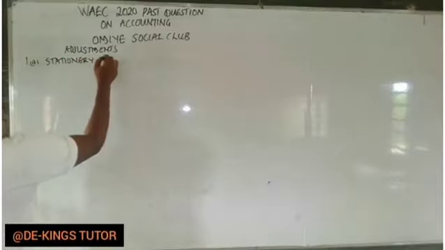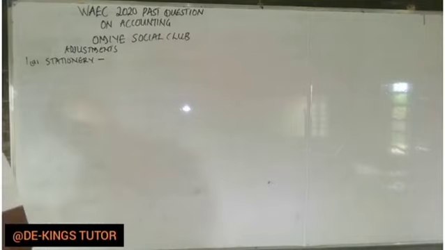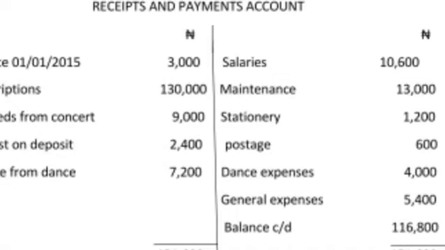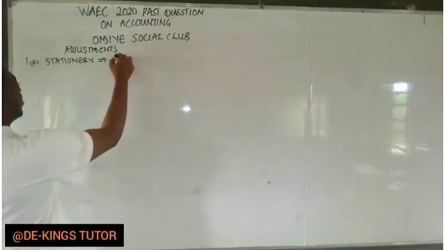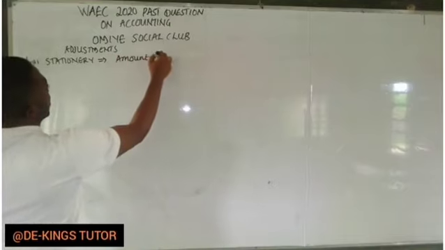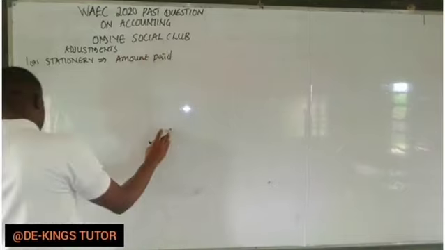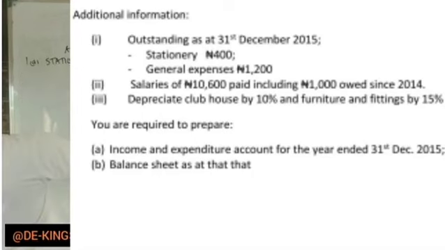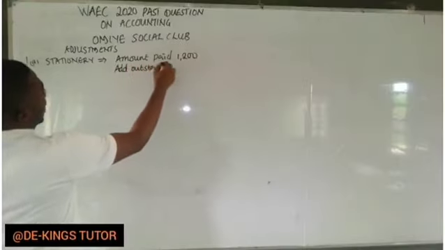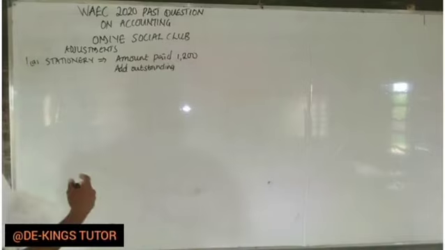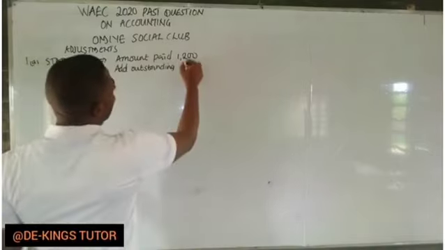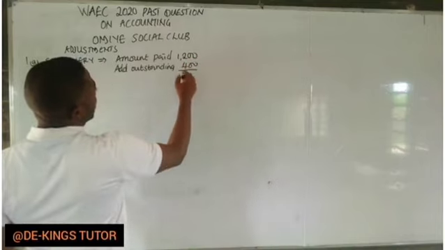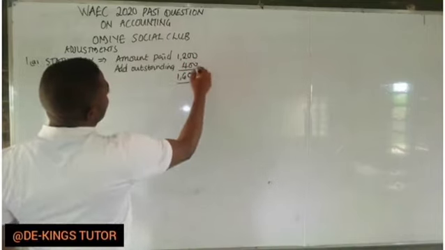Now they said it's outstanding 400. You check in the receipt and payment if they paid any stationery. It was paid at credit side, the amount 606, while the outstanding in the additional information, we have to add it. Outstanding accrued are being added. So we add outstanding 400. So 606 plus this will give us 1,006. Now this is the amount that will go to income and expenditure, while this will go to balance sheet.